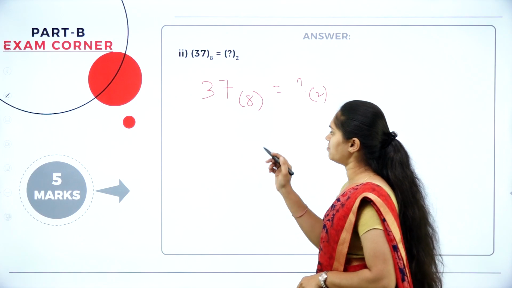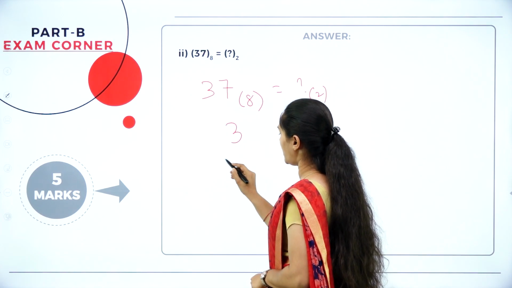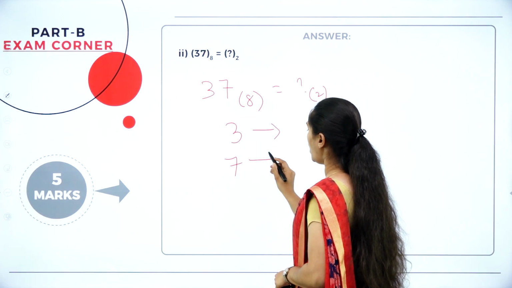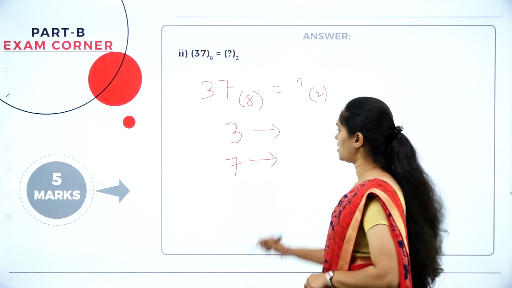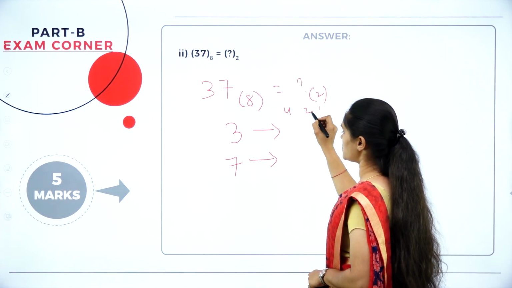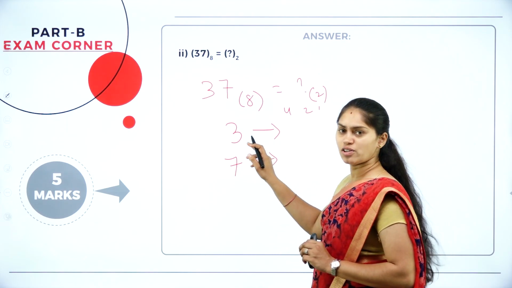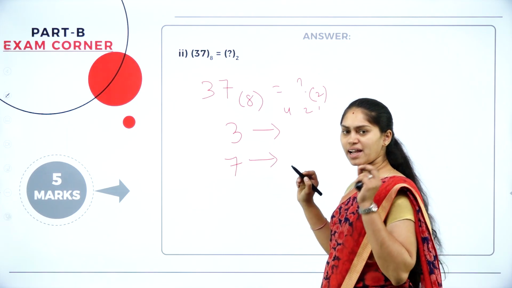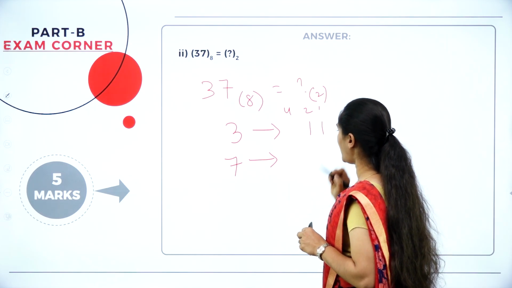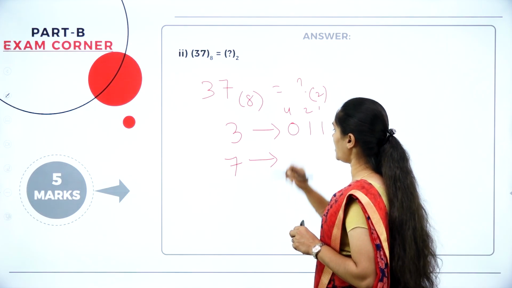So we'll start converting here. First write 3 and 7. What is the octal equivalent of 3? So we know the 4 2 1 format: 4 plus 1 is 5, 4 plus 2 is 6, 6 plus 1 is 7. Write the equivalent of this 3. By adding which and which number can I get 3? By adding 2 and 1 I can get 3. The remaining 4 will be 0.